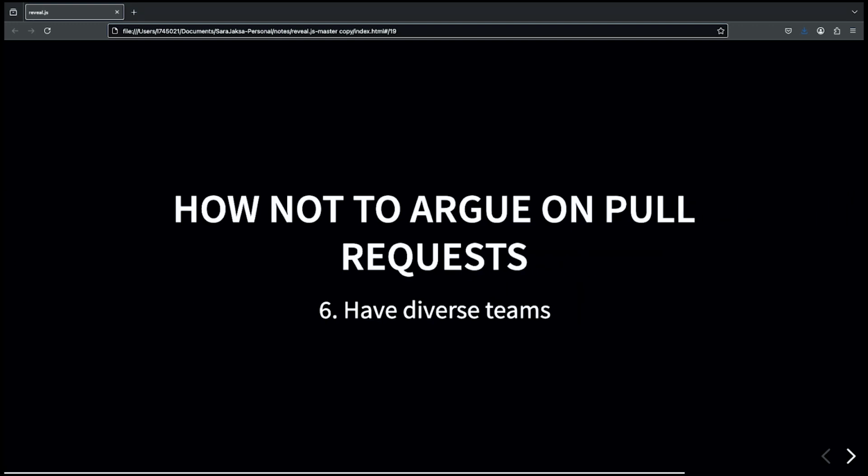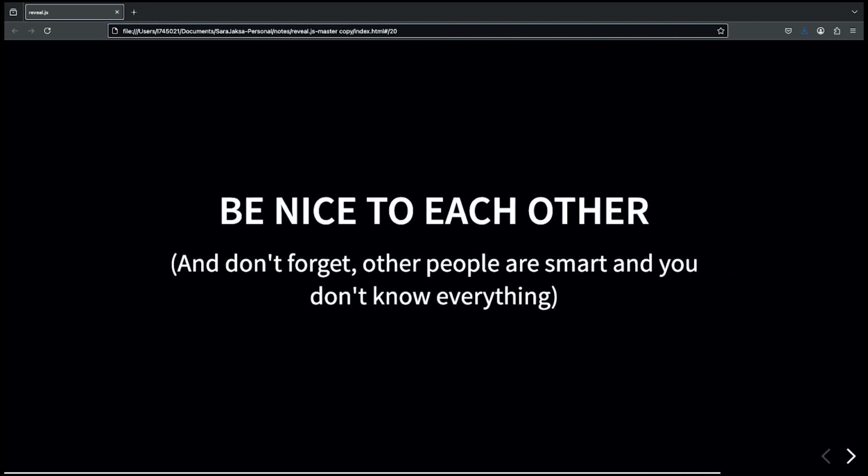And also, I don't know how much of a factor it is, but I don't work in a male-dominated team, because in one of them the females are the majority, and in the other one the queers are the majority. I don't know if it helps, maybe. So yeah, the point is, be nice to each other, and don't forget that you might not know everything.